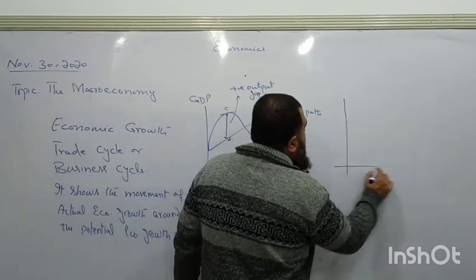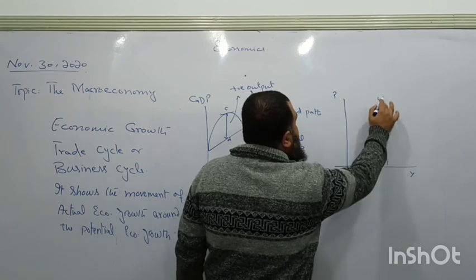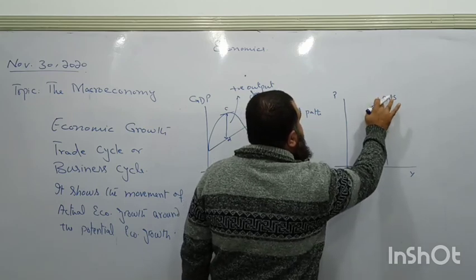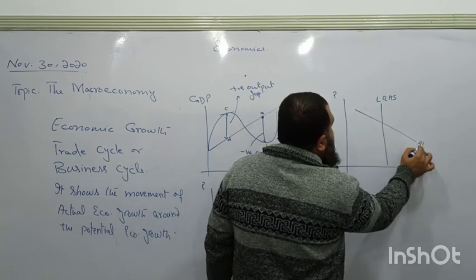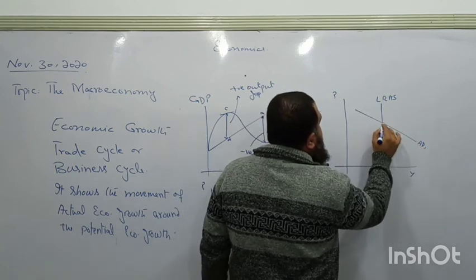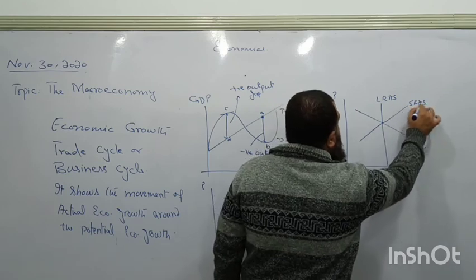And how to show the negative output gap? This is long run aggregate supply. Previously demand was here and supply was also here. This is short run aggregate supply.